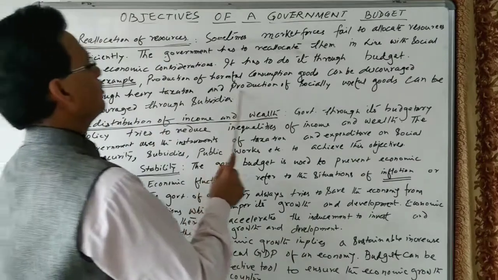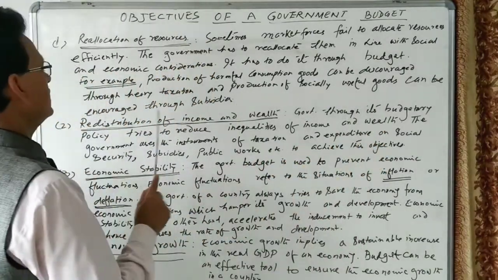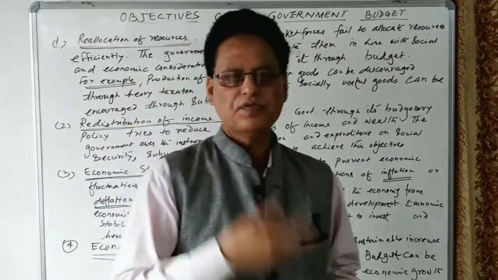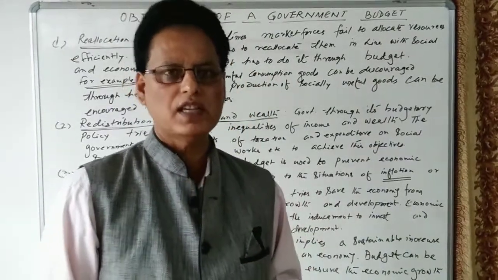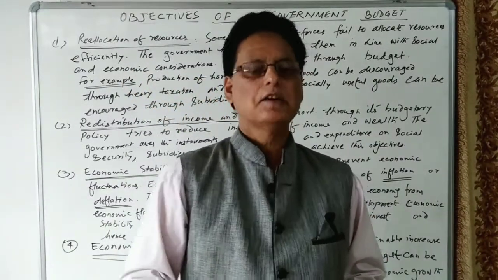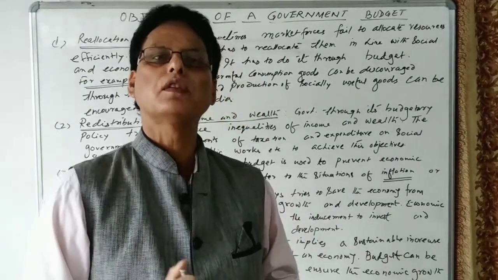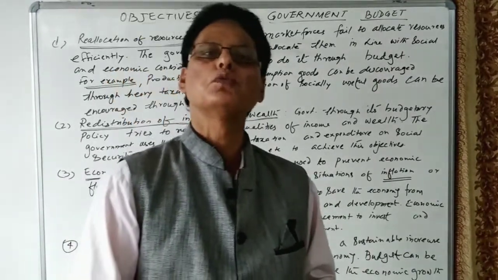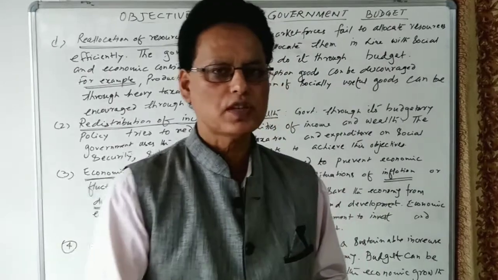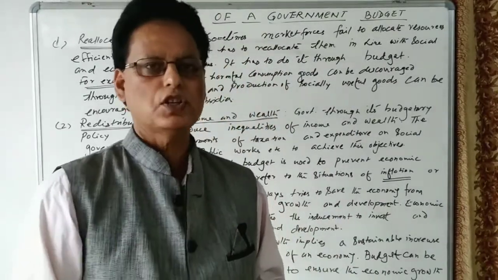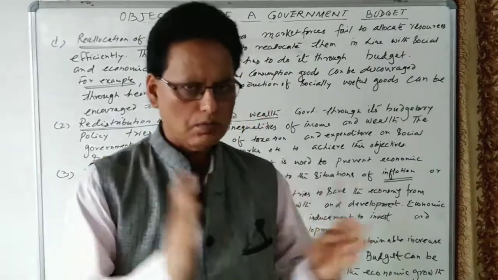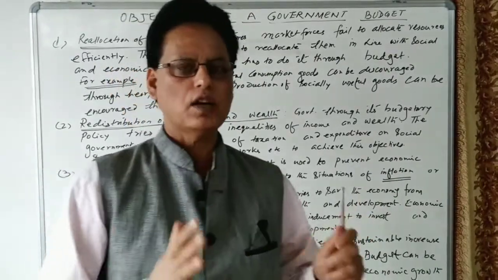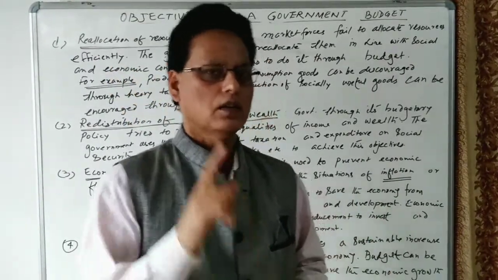On the other side, production of socially useful goods can be encouraged through subsidies. If you take the production of khadi products, life-saving medicines, and fertilizers, these are socially useful products. The government provides subsidies and tax concessions to producers to increase investment in the production of such commodities. So the government balances profit maximization and social welfare in the economy through the government budget.